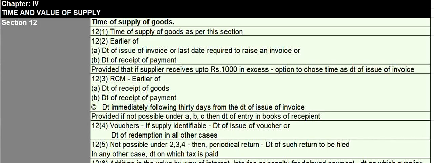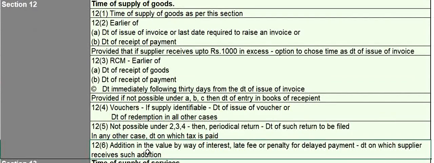12 subsection 4 talks about vouchers. If the supply is identifiable at the time of issue of voucher, then the date of issue of voucher will be considered as the time of supply of goods. If it is not determinable, then the date of redemption in all other cases will be considered as the time of supply. If it is not possible to determine the time of supply of goods under 12 subsection 2, 3 and 4, then the periodical return will be considered. The date on which such return has to be filed will be considered as the time of supply of goods. In any other case, the date on which the tax is paid will be considered as the time of supply of goods.